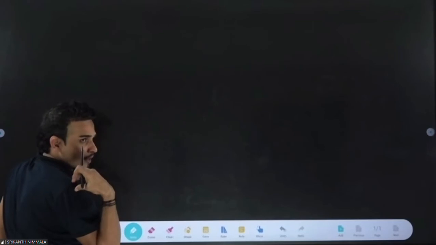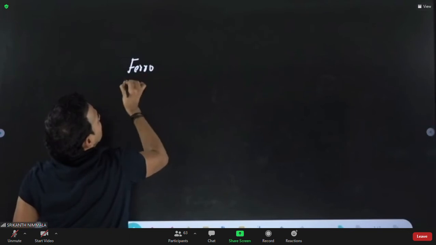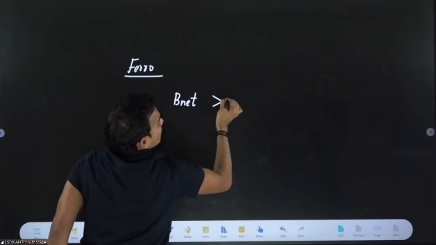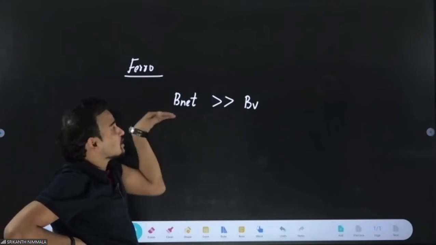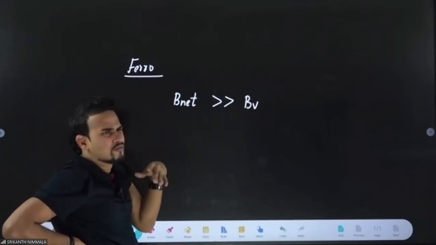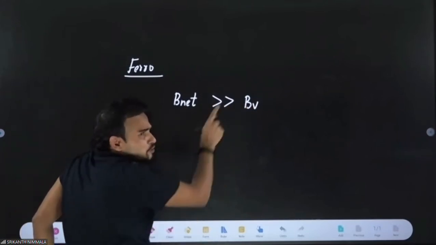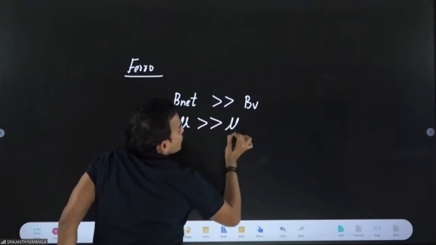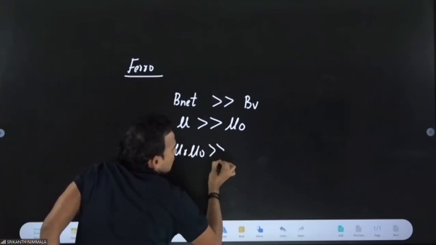Now we'll be talking in terms of xi. For ferromagnetic material, B net will be very, very large than B of vacuum, the same thing we did in the last class, because the developed magnetic field is very large as it became a magnet. That means mu of the ferromagnetic material will be very, very large than mu naught. That means mu r times mu naught will be very, very large than mu naught.